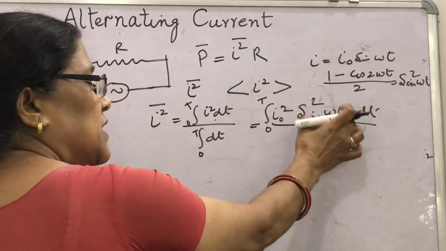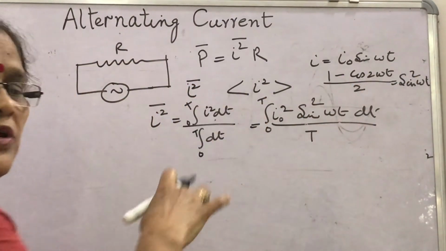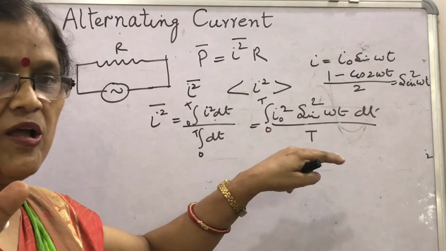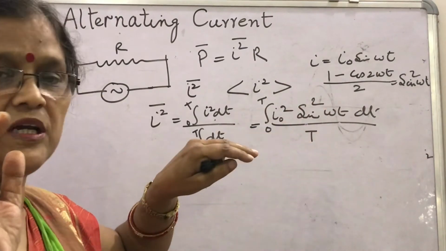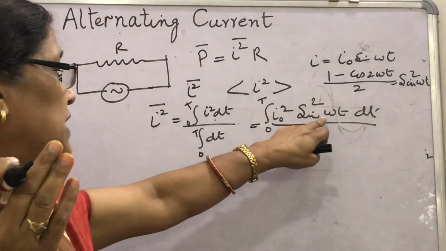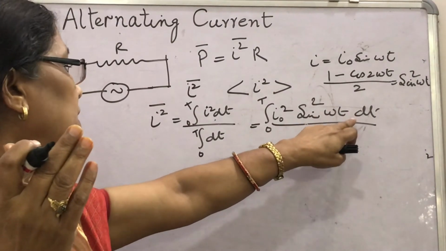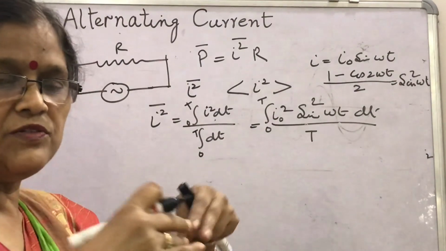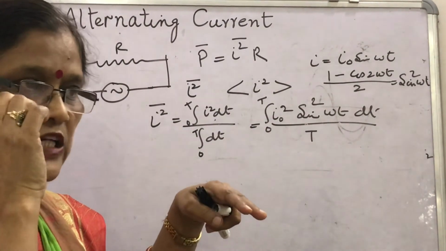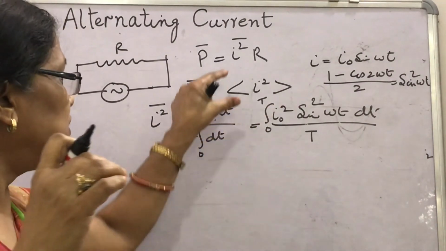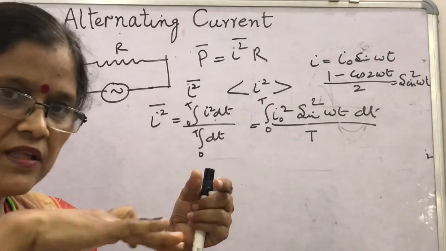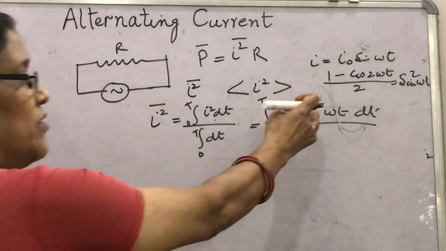Those who have opted for maths can easily put it in and calculate, but for the bio students it becomes difficult, although they should know. Learn that the average value of sin square omega t is half. That's why it is given, especially in the NCERT, in these curly brackets, the value is written as half. And in the details, you can go through this.